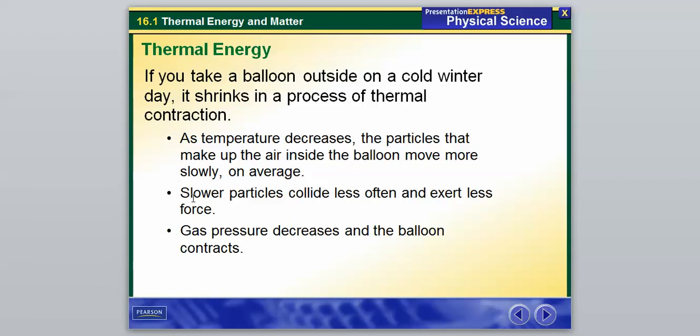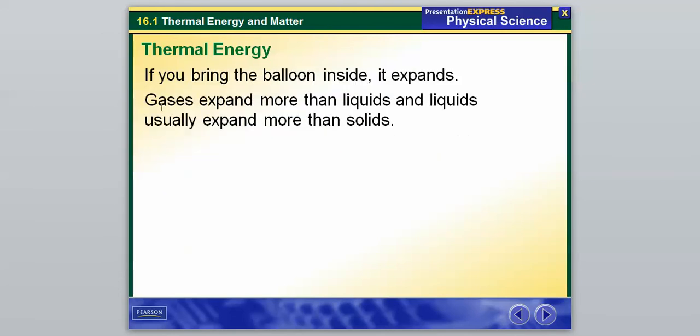Now, it's not like the air is actually leaving the balloon. Again, if you let it sit for long enough, it might. But as soon as it happens, all that's happening is the particles are moving slower. And then if you bring that balloon back inside, it's going to expand again. And gases are more subject to this than liquids, and liquids usually expand more than solids. And again, that just has to do with the arrangement of the particles.